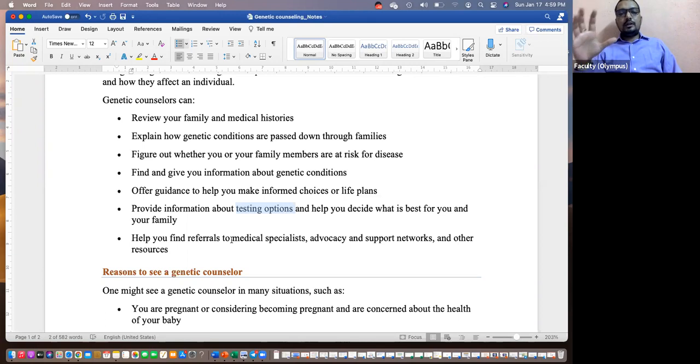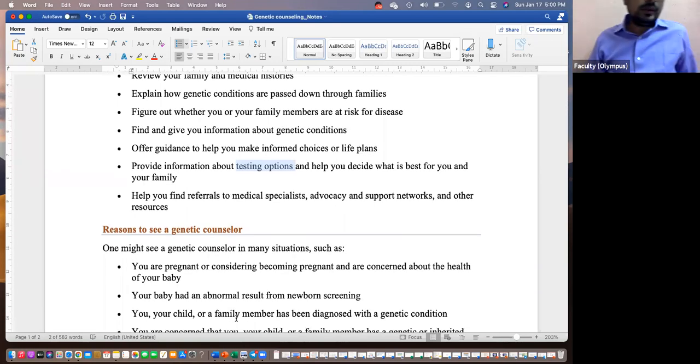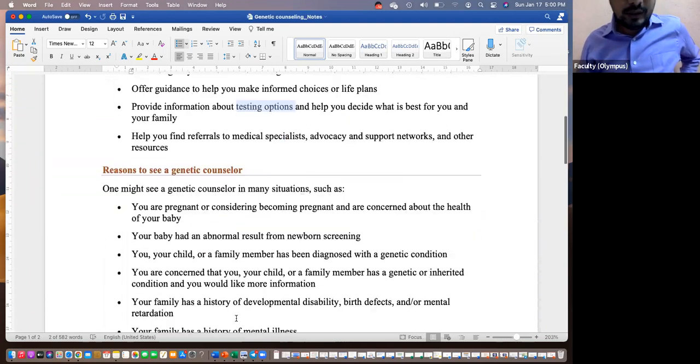So this is what a genetic counselor does. To follow this, it is something really simple. The role of a genetic counselor is, when someone has a potential genetic problem, they counsel them and help them to understand what the genetic condition is, what will be the features or the effects on their family, what screening needs to be done, and what are the available options for treatment. So this is the role of a genetic counselor. Do you see what a genetic counselor is, and what exactly he does?